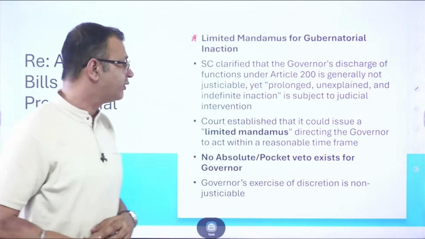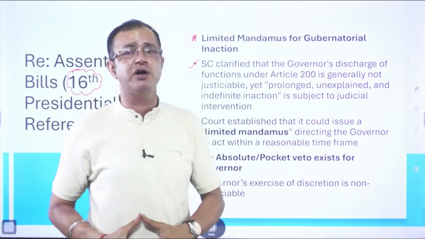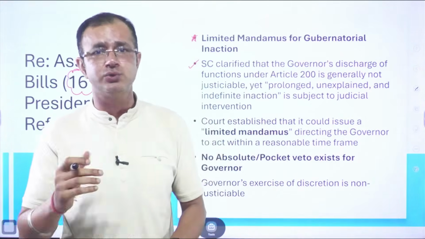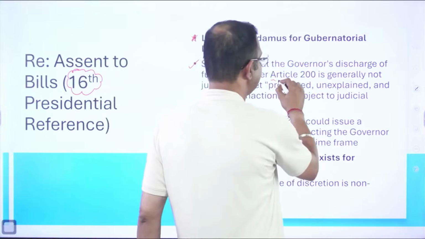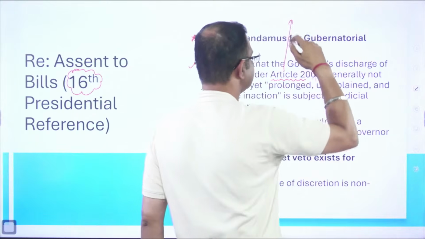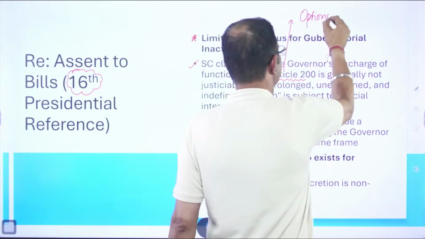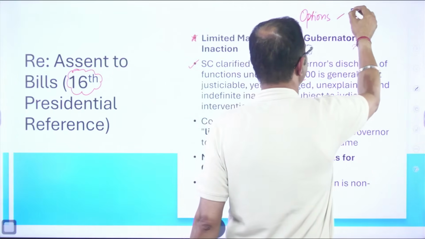Now, what had happened was that the Supreme Court clarified that the governor's discharge of functions under Article 200, the governor has options. And what are the options?